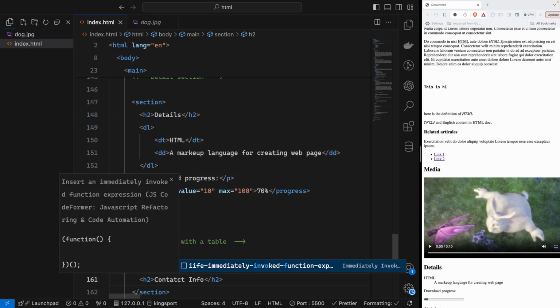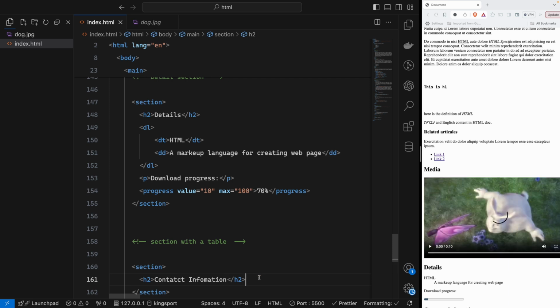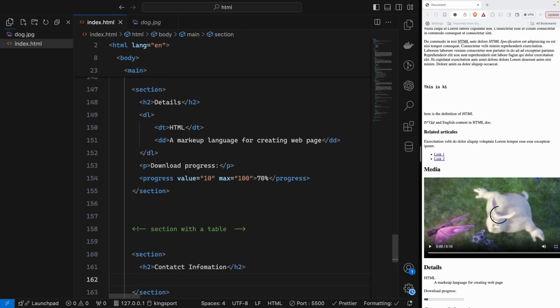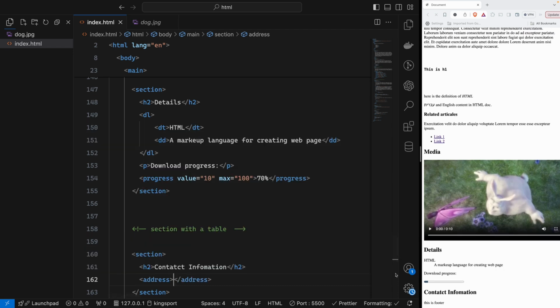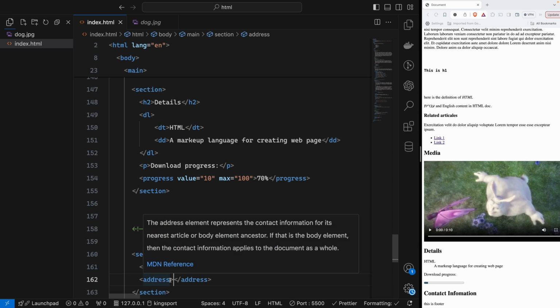contact information. So under that contact information, in HTML we have the address tag. That address tag is especially used for, of course, an address.